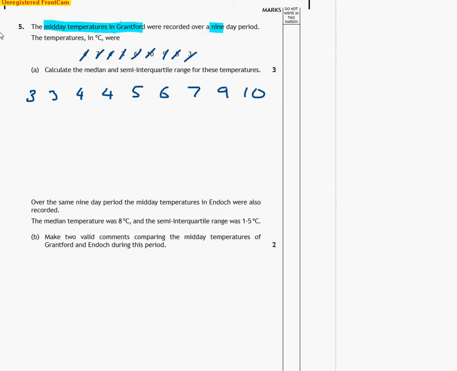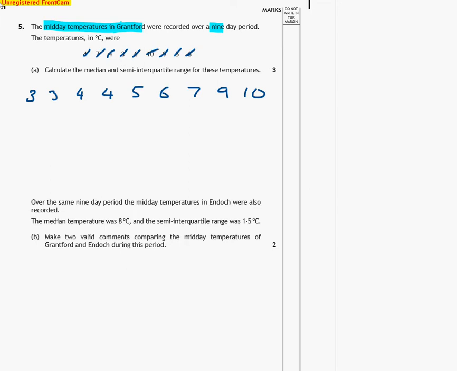And I'll just double check just to make sure. So I've got 3 and 3, 3 and a 3. I've got a 4 and a 4. I've got a 5 and a 6. I've got a 7 and a 9 and a 10. Okay, so I'm quite happy I've got that right.